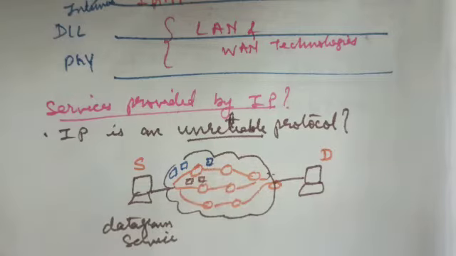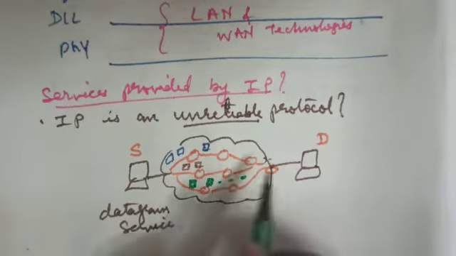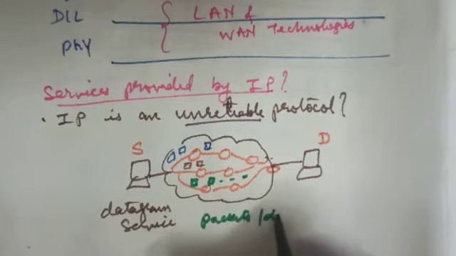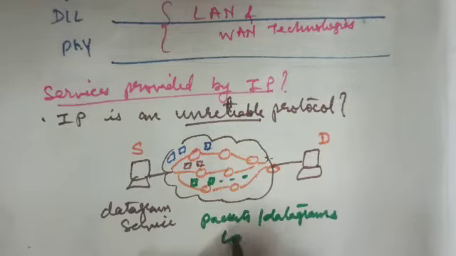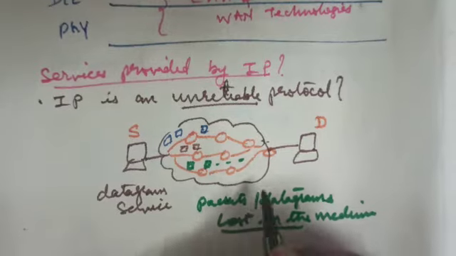Some of the packets or datagrams may be following the third path, and so on. In this datagram service, the packets or datagrams may be dropped or lost in the medium.